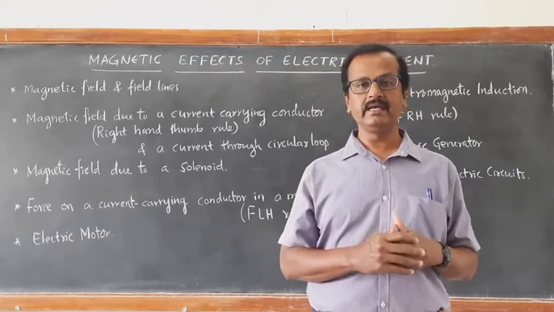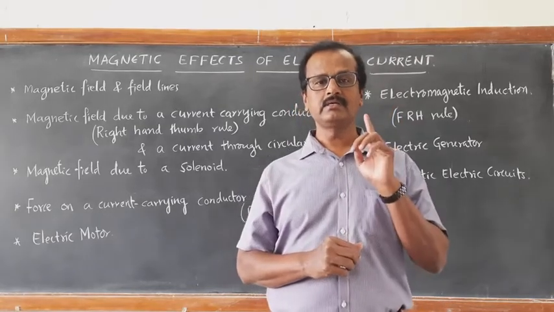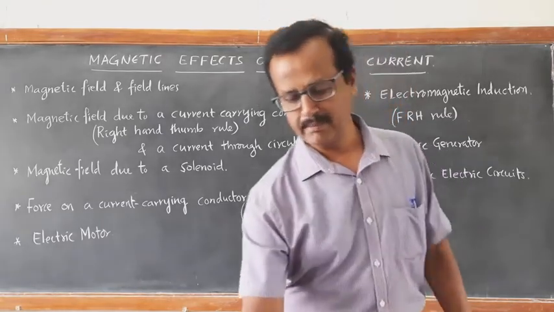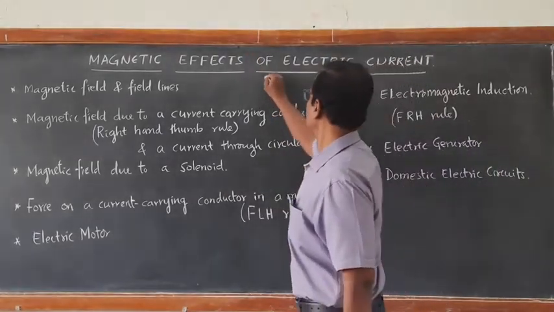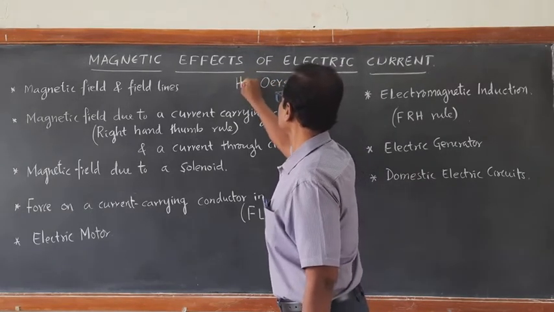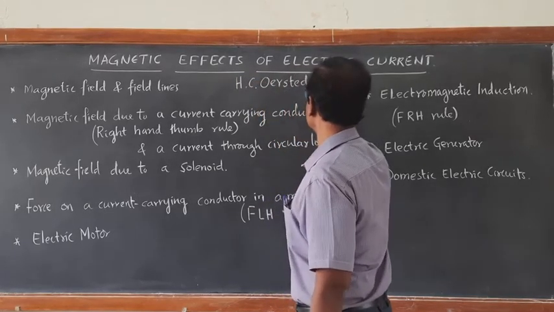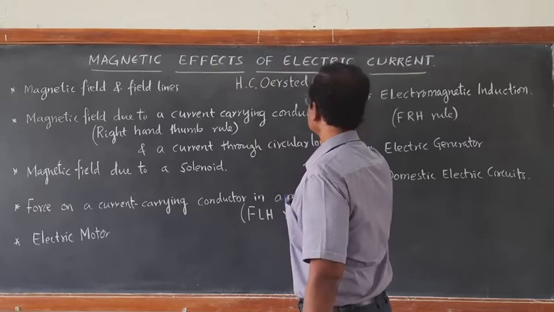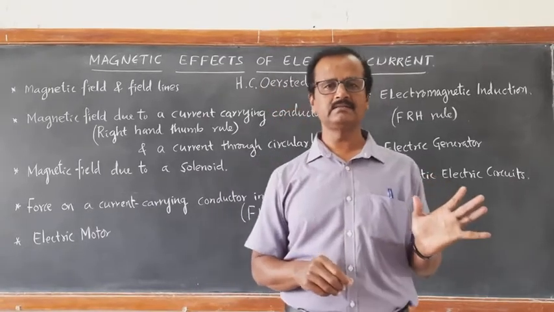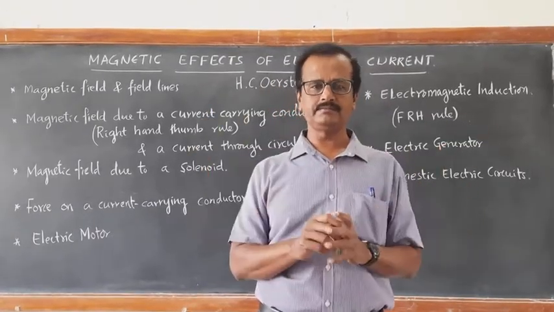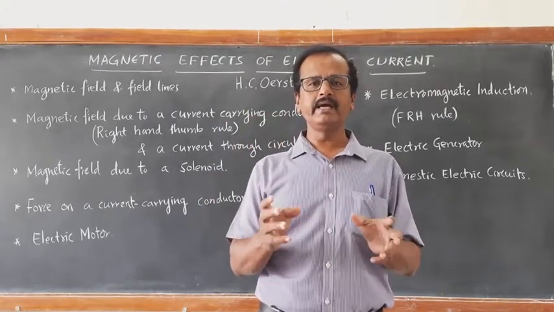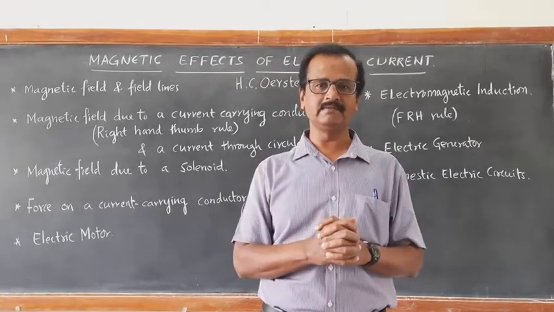Very interesting. In 1820, there was a famous scientist, Hans Christian Oersted. You have to remember the name Hans Christian Oersted. While he was doing some electrical experiments, he passed the electric current through a copper wire using a battery, and unknowingly he had kept one magnetic compass needle.